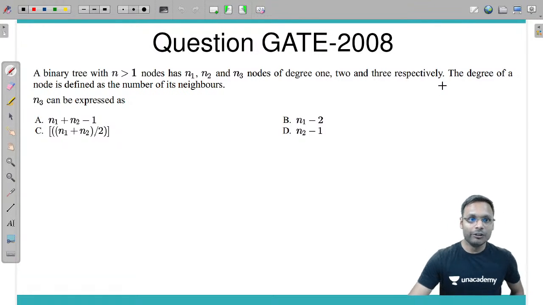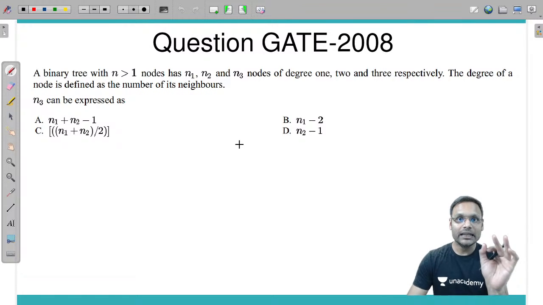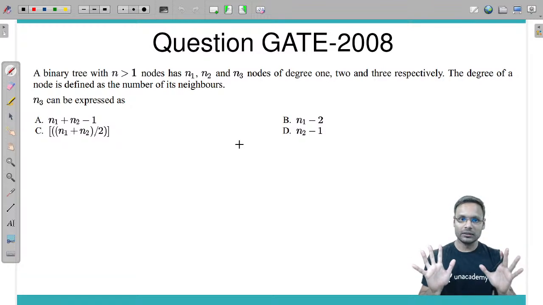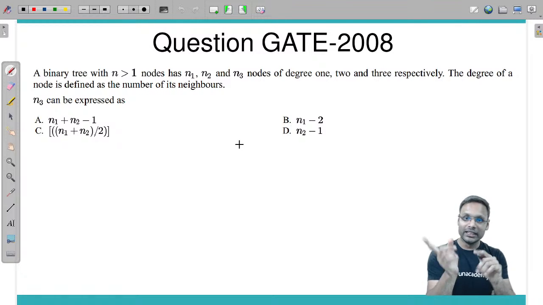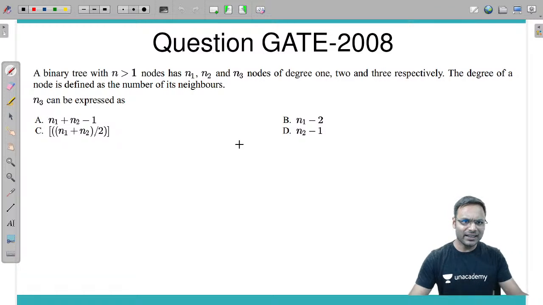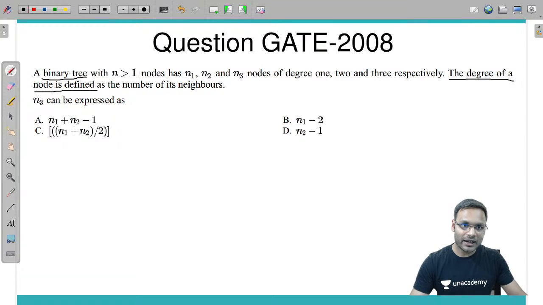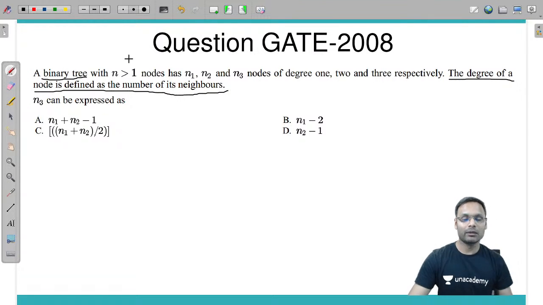Usually the degree means the number of children. But here they are talking about degree 1, 2 and also 3. In a binary tree we cannot have 3 children, so the definition of degree here is different. The degree of a node is defined as the number of its neighbors.